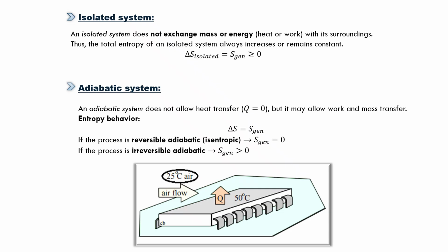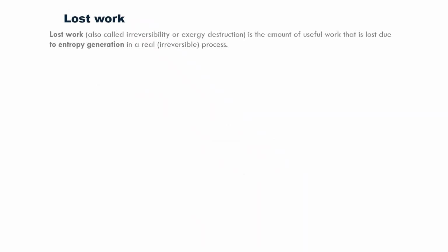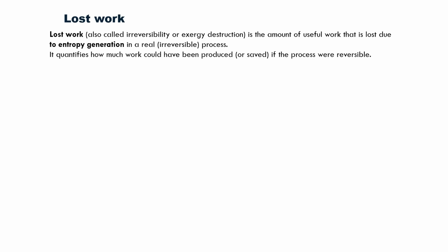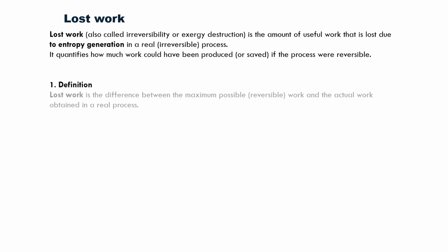The next concept is lost work, which is also known as exergy destruction. Lost work is the amount of useful work that is lost due to entropy generation in a real process. It can also be defined as the difference between the maximum possible work and actual work obtained in a real process, which is given as W lost is equal to W reversible minus W actual.